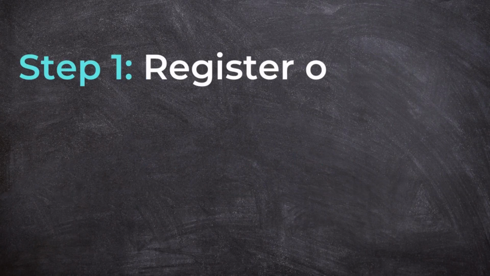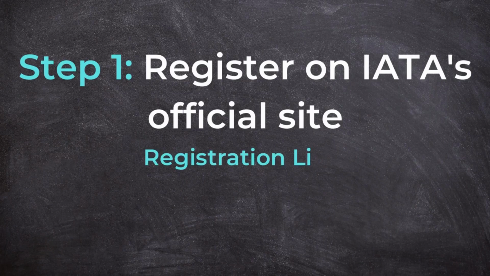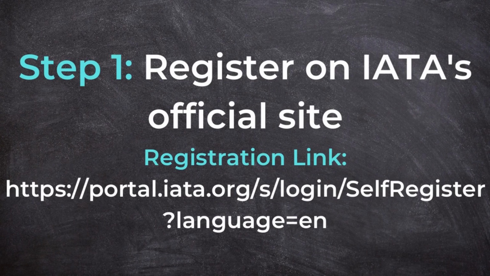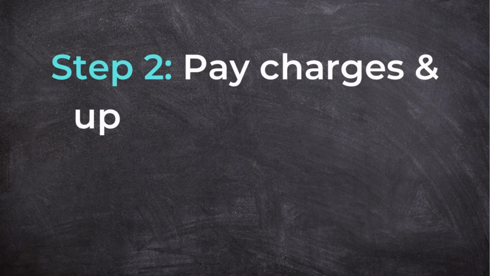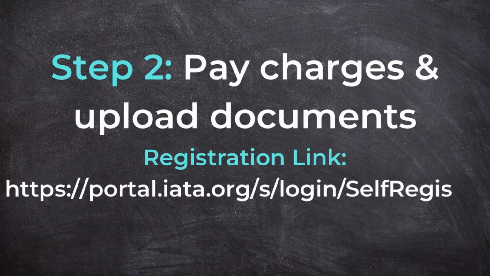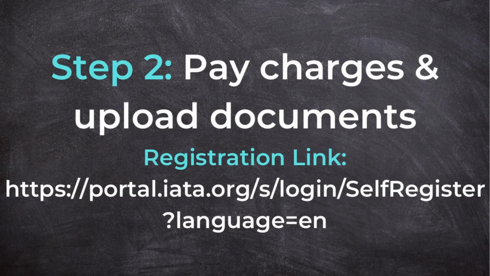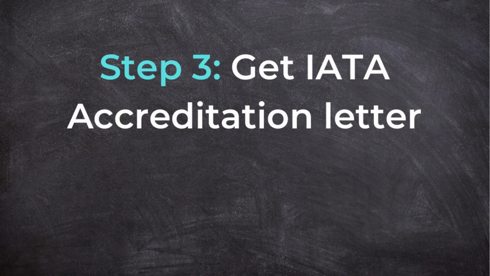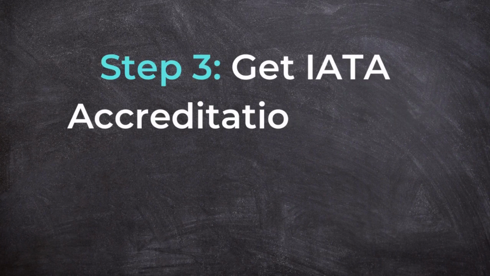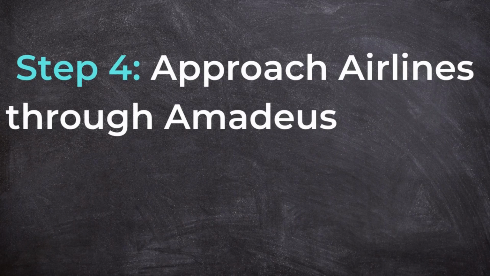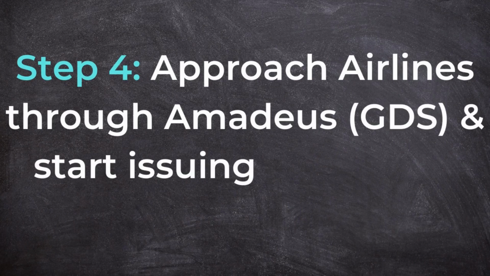Create your login, register yourself, pay the charges for Go Lite, upload the documents which are very conveniently already available with you, and wait for the accreditation. You're going to receive the ITA number, ITA accreditation, and rights to issue air tickets. The letter which you get with the help of this, you have to integrate it on Amadeus.